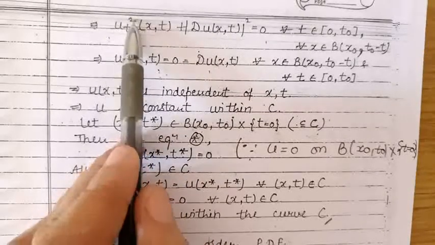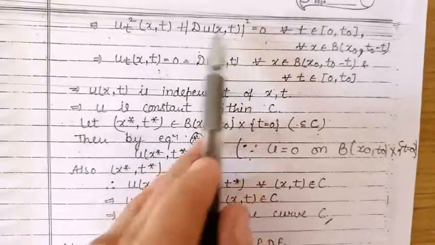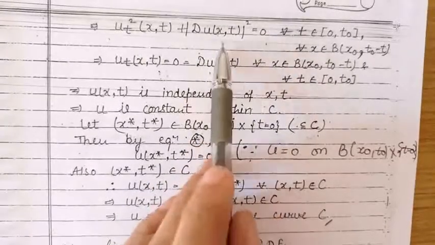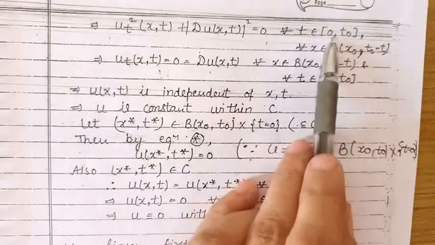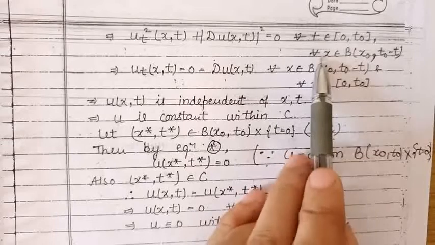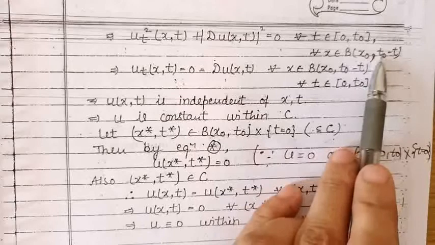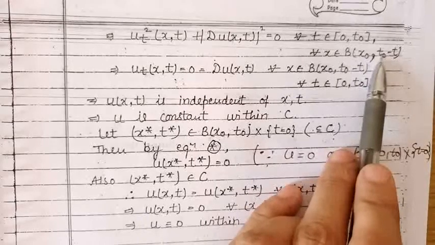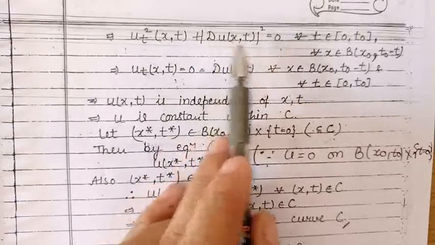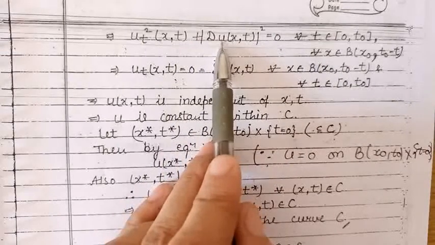Now because this expression is non-negative, and if the integral of a non-negative function is 0, then the function itself will be 0. So we get that the integrand in the energy function is 0. It means the square of ∂u/∂t at the point (x, t) plus the square of |∇u| at the point (x, t) is 0. And this is true for every t belonging to the closed interval 0 to t naught, and every x belonging to the ball with center x naught and radius t naught minus t. Now, because both of these functions are non-negative, and the sum of two non-negative functions is 0 if and only if both of them are individually 0.